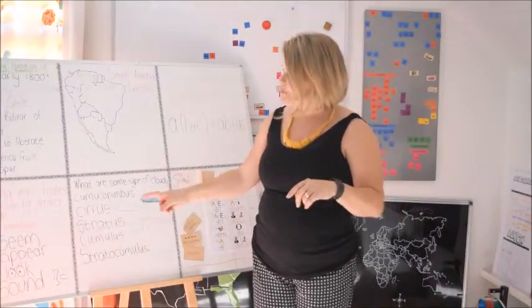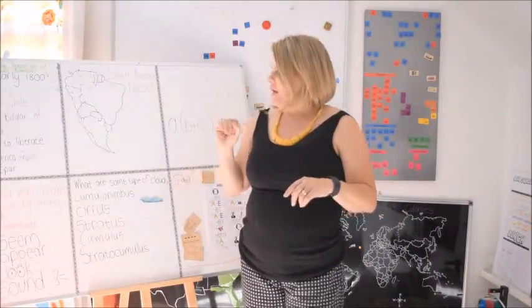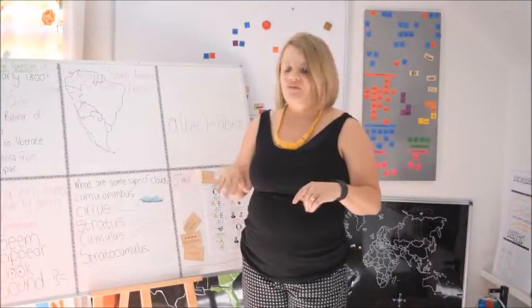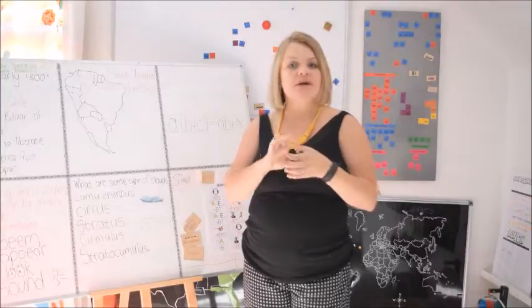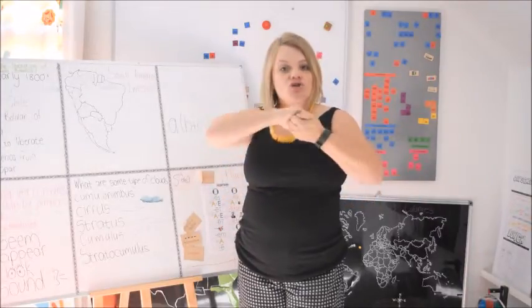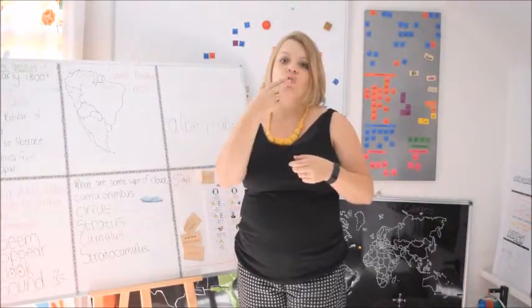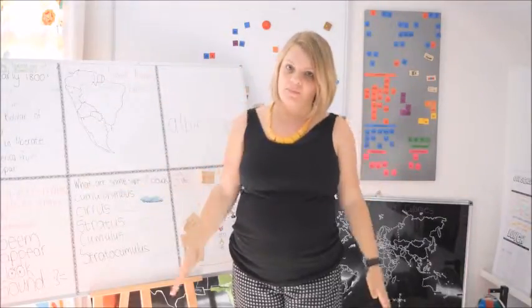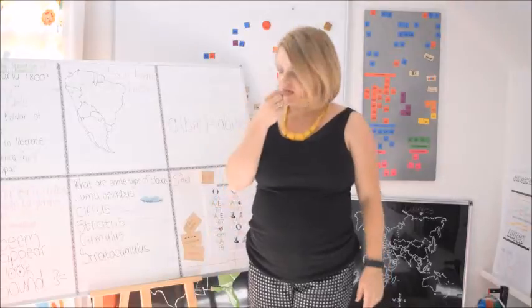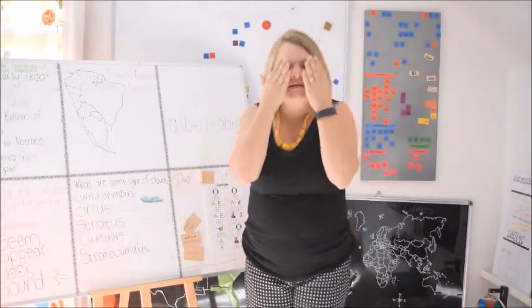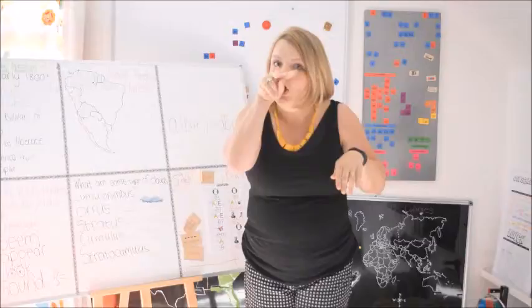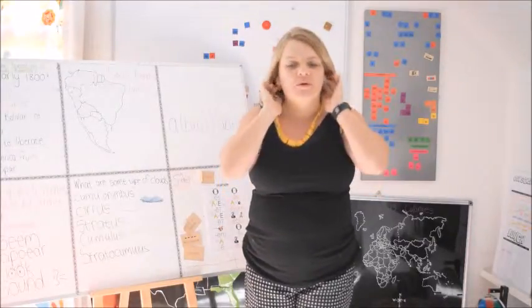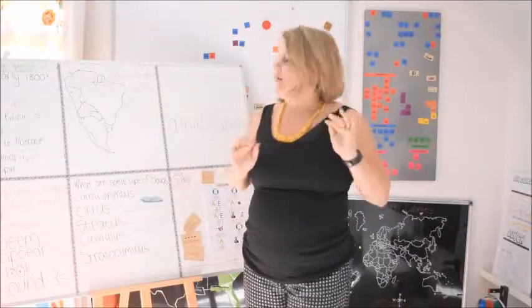For linking verbs, we kept going. We did it on the song of A, B, C, D, E, F, G. So a linking verb makes an assertion by joining two words. The first four were feel, become, remain, taste. This week is seem, appear, look, sound. And they have to remember that it's sound, not hear.